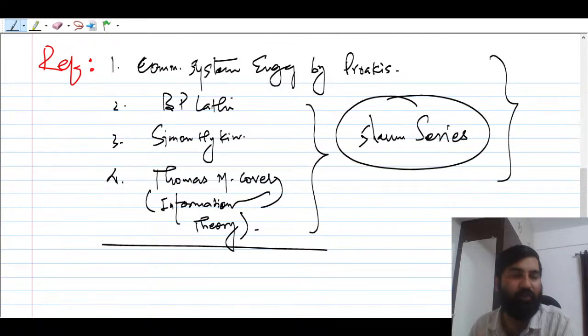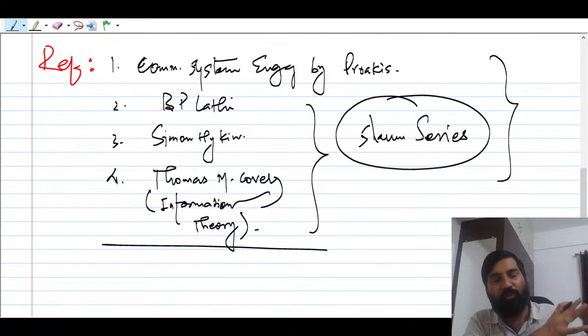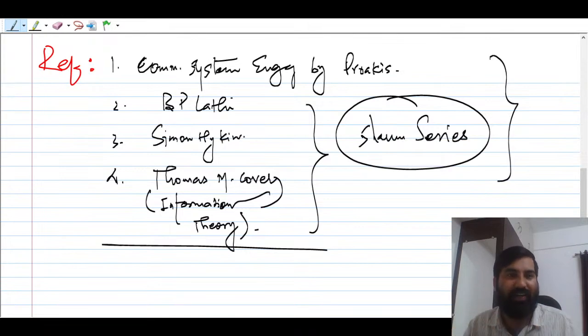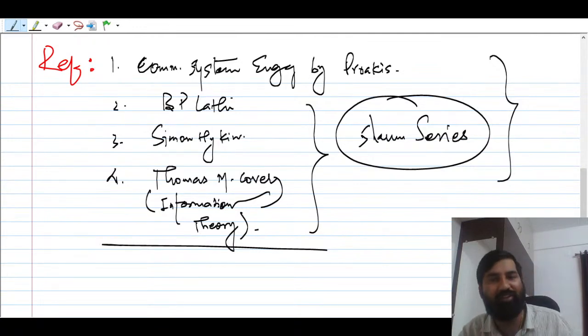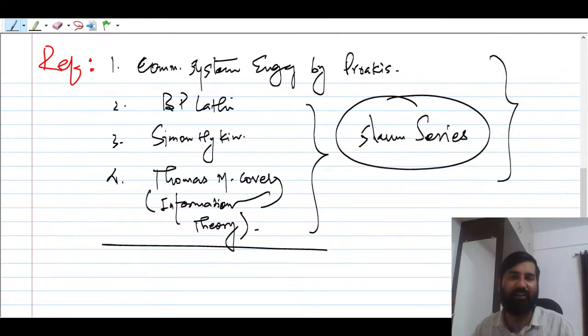In some of the books, you will find that the author has done all the analysis in the omega domain, whenever they find the Fourier transform. So they do the Fourier transform in the omega domain, also in the frequency domain, the F domain. You don't have to worry, because omega is related to frequency F like this: omega equals 2 pi F.